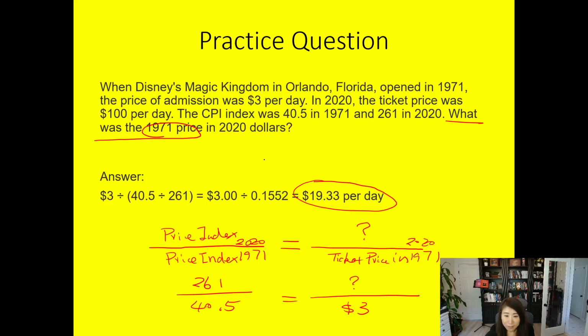So why is that? If you ask your parents whether they had the opportunity to go to Disney's Magic Kingdom in 1971, they will tell you it was totally different. They didn't have those fancy Harry Potter rides. They only had basic rides. There was no roller coaster. Everything was very basic. So the price change after we adjust for inflation, which is about $20, to $100 is because that $80 change reflects the quality. That's one thing. The second is that it also reflects demand and supply.